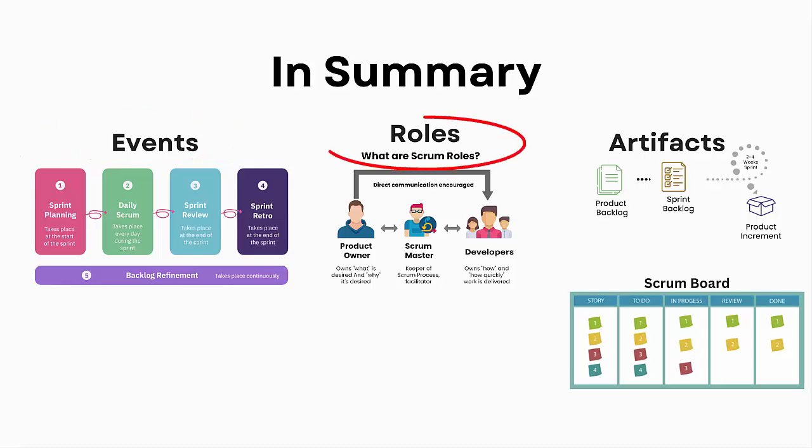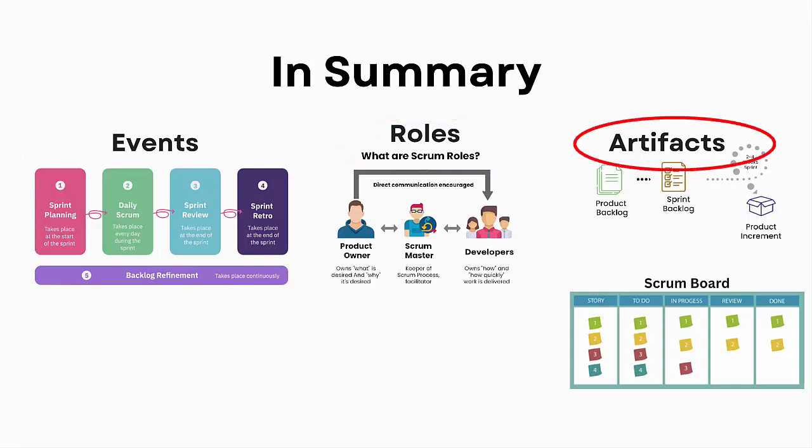Roles. Roles define responsibility within the team. The product owner prioritizes the work to ensure the product meets business needs. The Scrum Master facilitates the Scrum process, helping to remove any obstacles the team faces. The developers are the team members who build the product and work collaboratively to achieve the sprint goal.